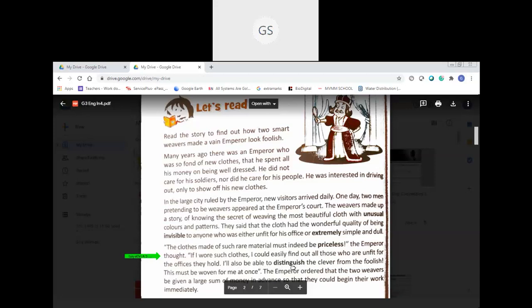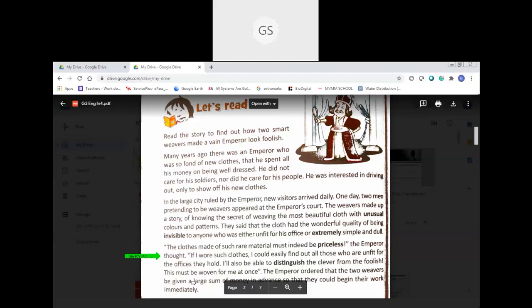What is that? Distinguish. Everybody now repeat without unmuting. Distinguish. What is it? Underline that word distinguish. Yes, underline that. Distinguish means differentiate. So with these clothes, he can understand those who are wise and those who are foolish in his office, in his court. So by wearing this dress, he can differentiate wise people and foolish people.